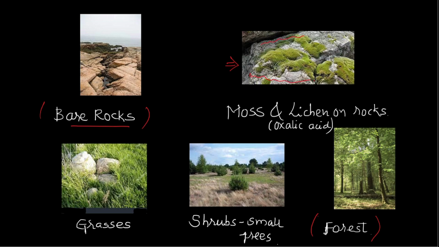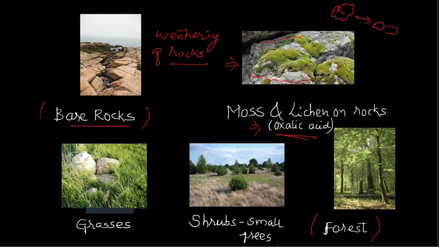Now when mosses and lichens took habitat over the rocks, they released oxalic acid. What did oxalic acid do? Oxalic acid actually helped in weathering of rocks. If you have studied geography, you must know that a rock goes on to form smaller particles and at the end very small granules, and this is what is soil.